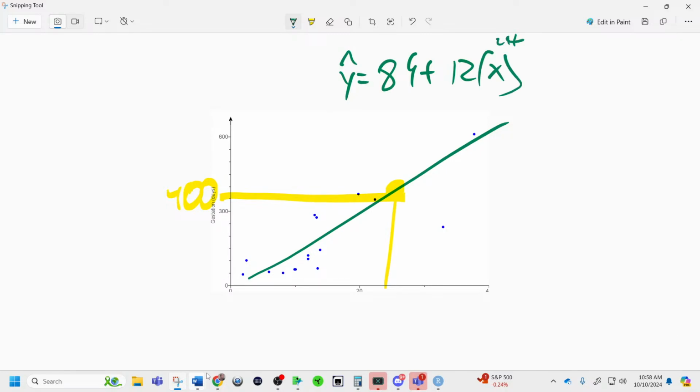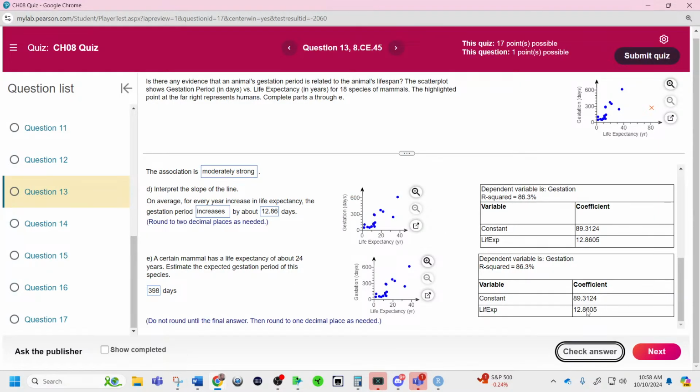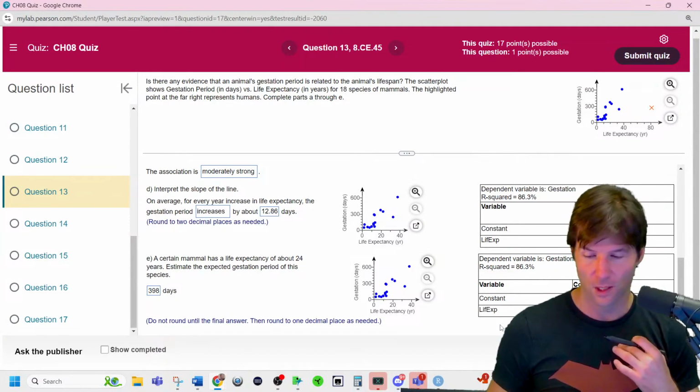So does that make sense right there, Caroline? Let me know if you have any questions. Hopefully I didn't do it too quick, but you need to write the equation y hat equals b0 plus b1x. And from there, you can plug in and solve. So really good work. I feel like you were right there. You had everything done except for D and E.